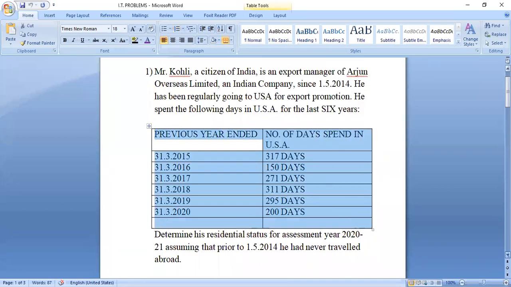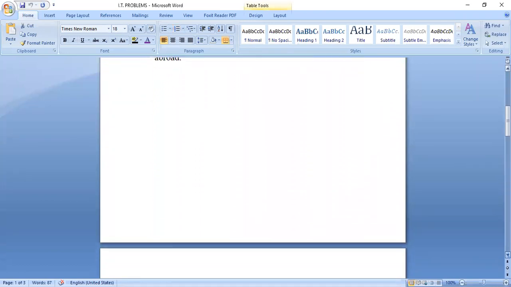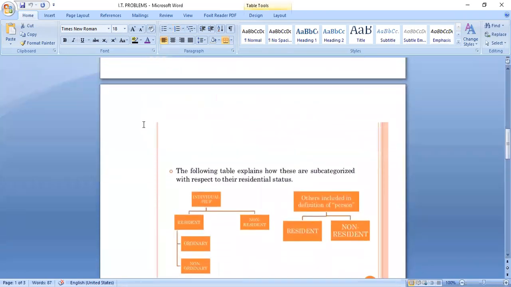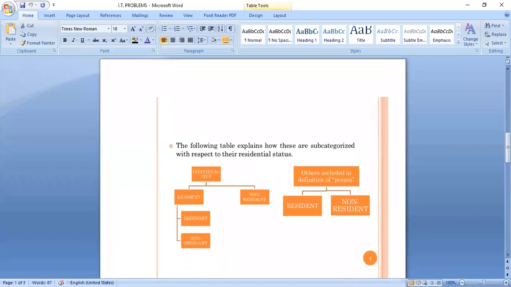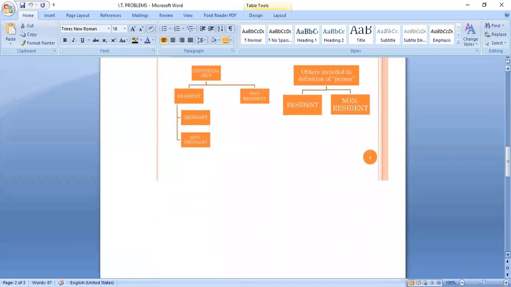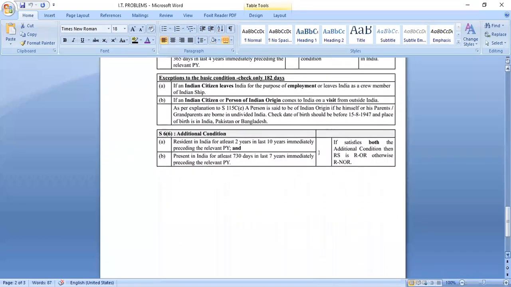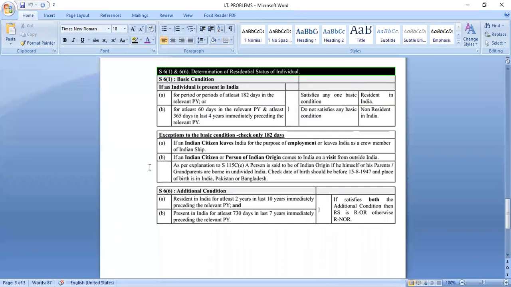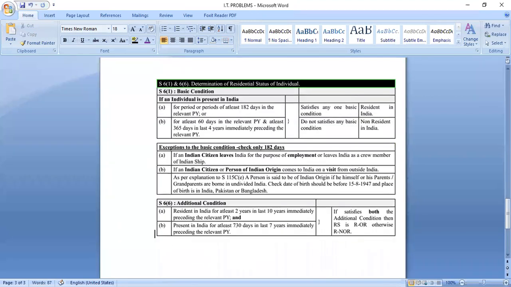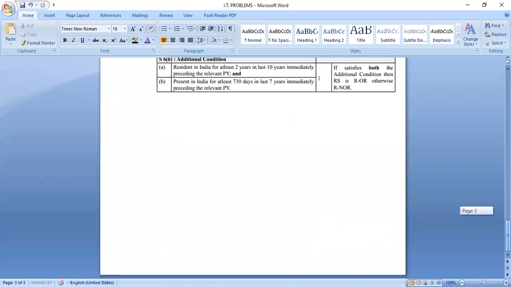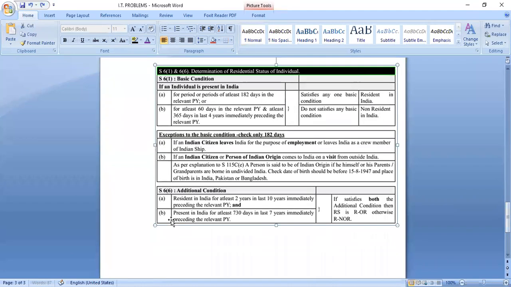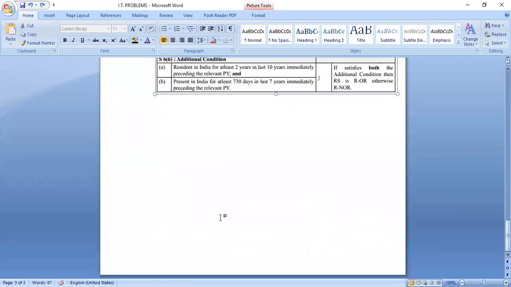I'll show you the solution. I'll paste here.